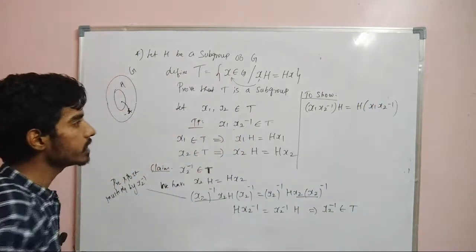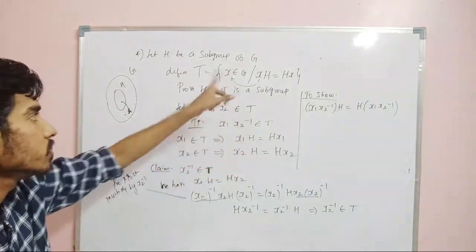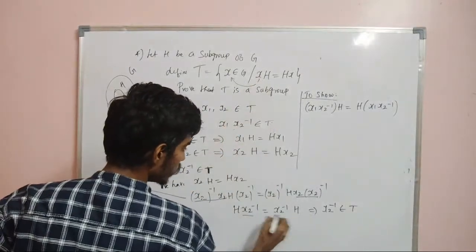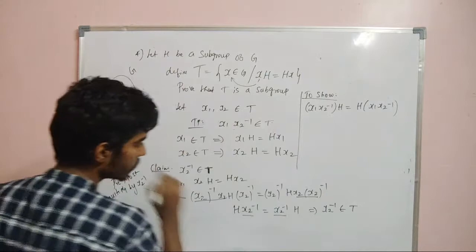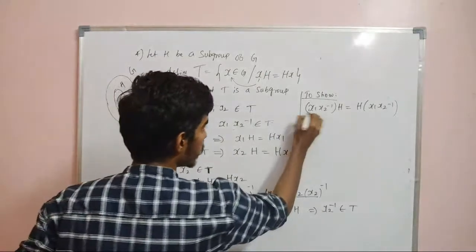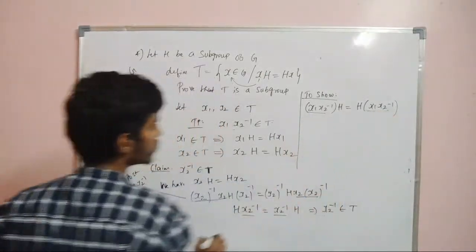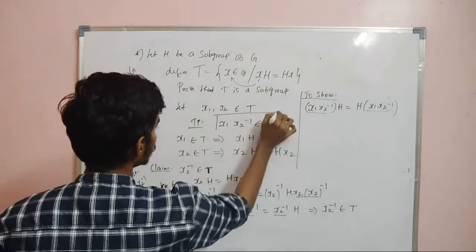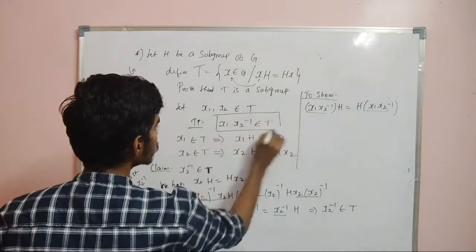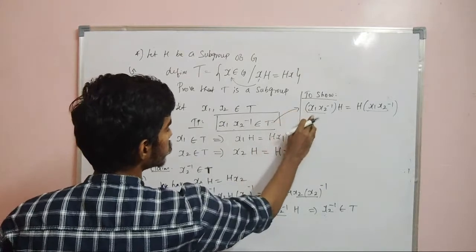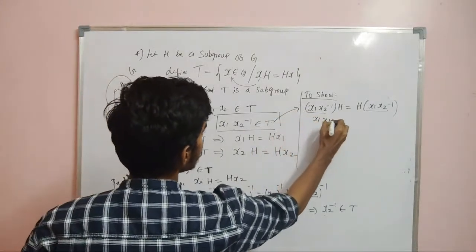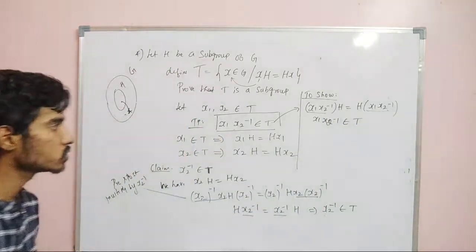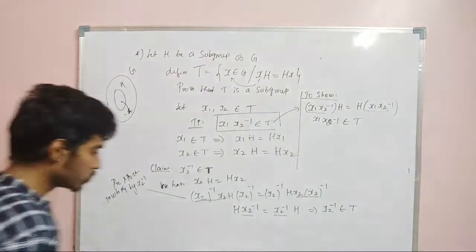So if I prove that, then I can say x1 x2 inverse will be in T, right? So in order to prove this, I am going to prove this. If I prove this, I can conclude that x1 x2 inverse will be in T. So we will prove this, right?